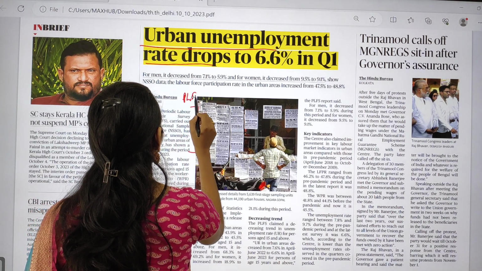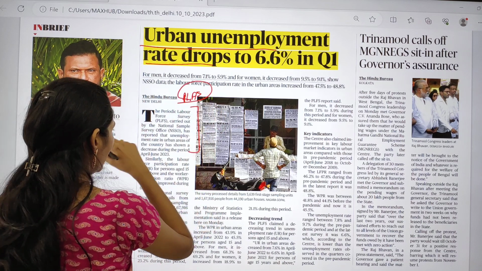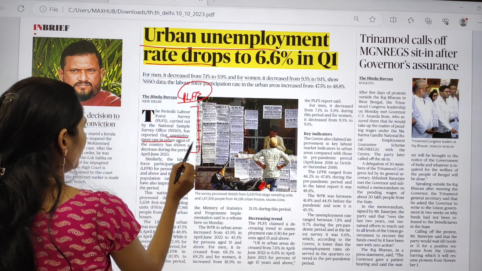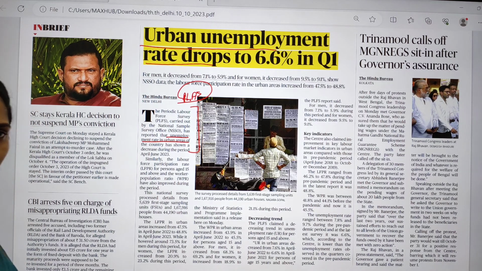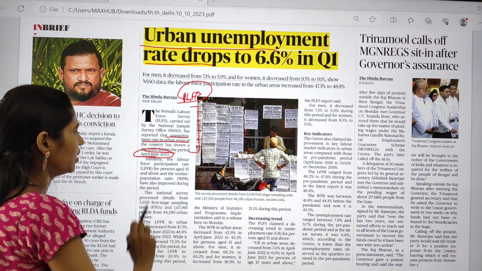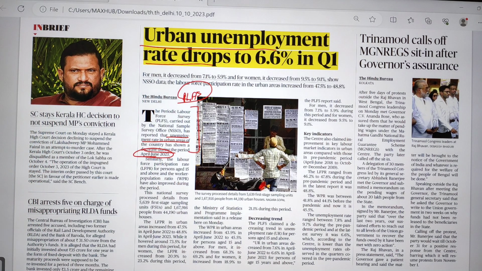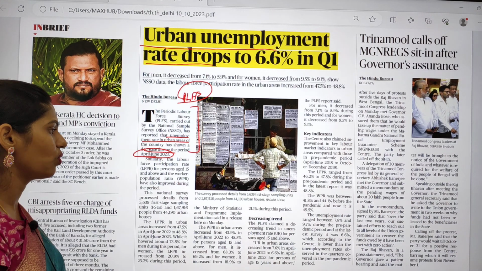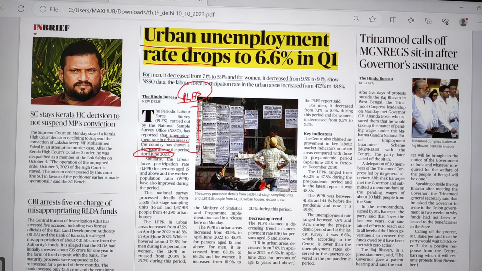The Periodic Labour Force Survey came up with a study, and this study said that the unemployment rate in urban areas of the country has shown a decrease, okay, from April to June. So there is a decrease in the unemployment rate, right? So here you have to see what the reasons are, that's it.